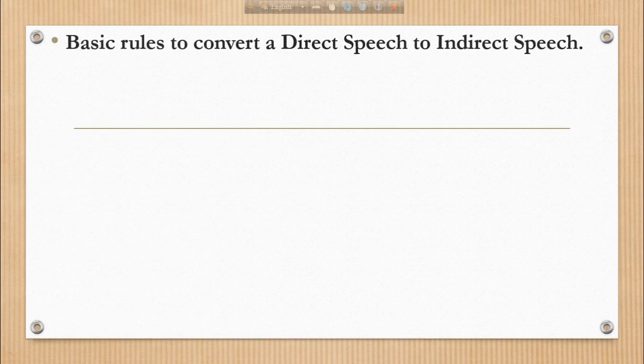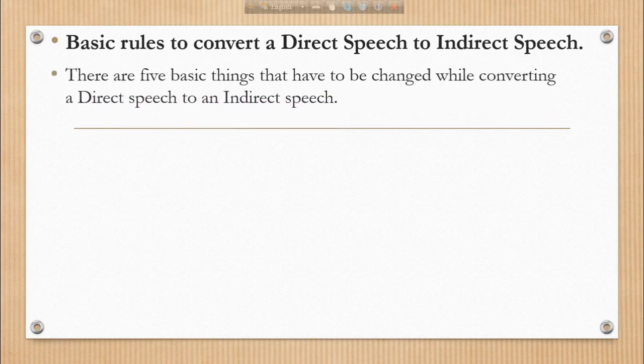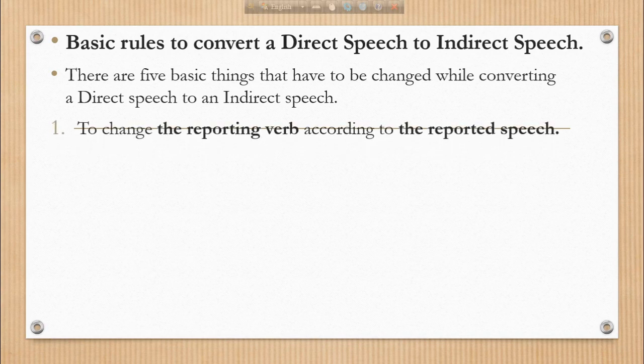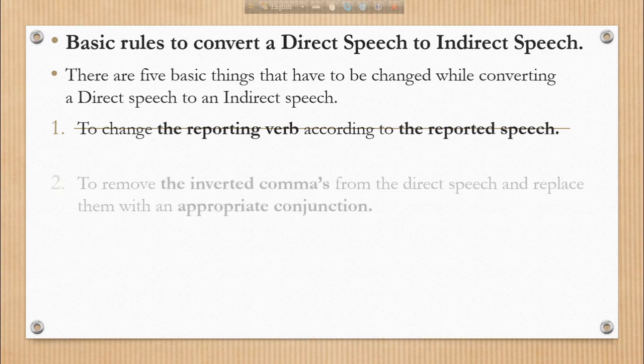So here you have some basic rules to convert direct speech to indirect speech. There are five basic things that have to be changed while converting direct speech to indirect speech. Number one is to change the reporting verb according to the reported speech.